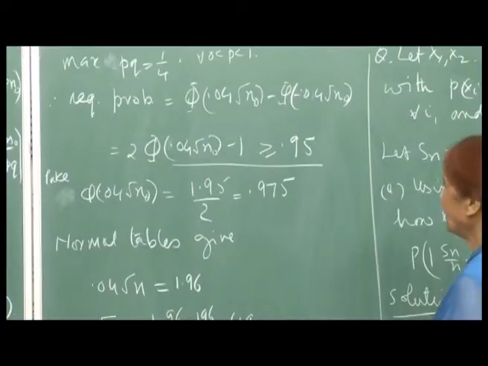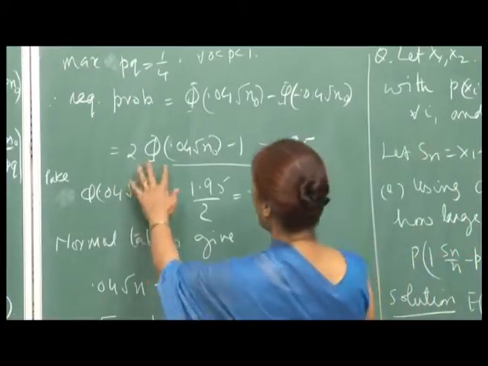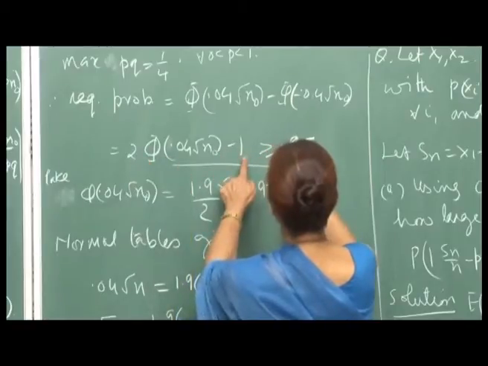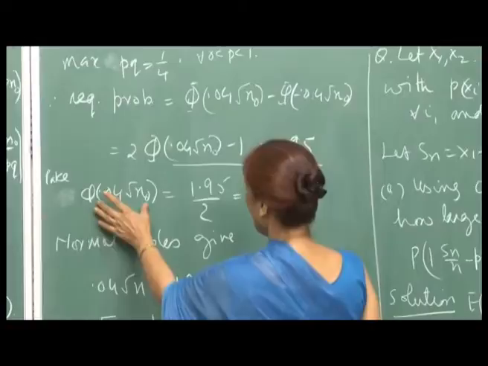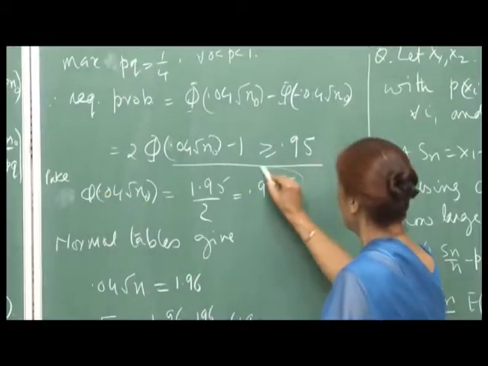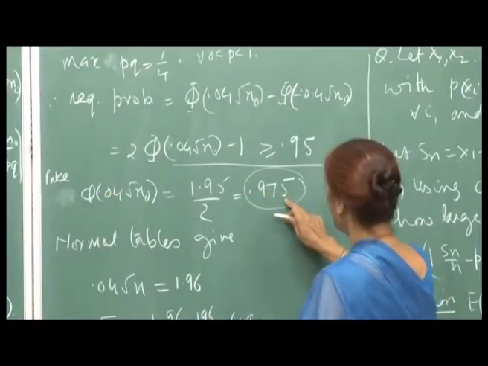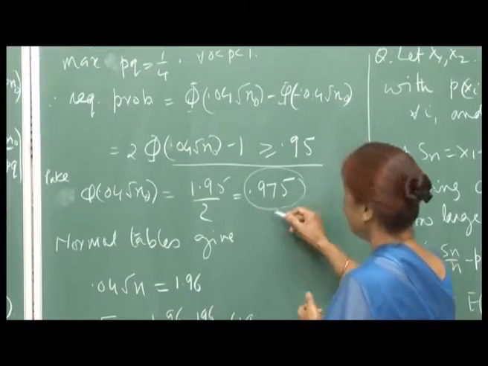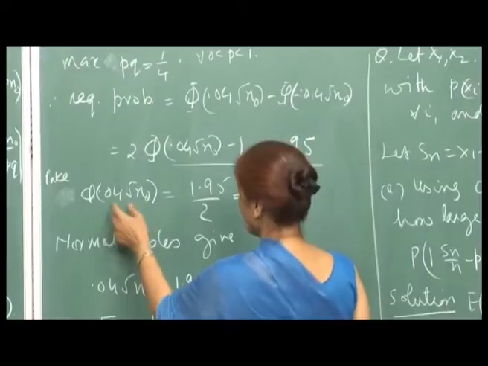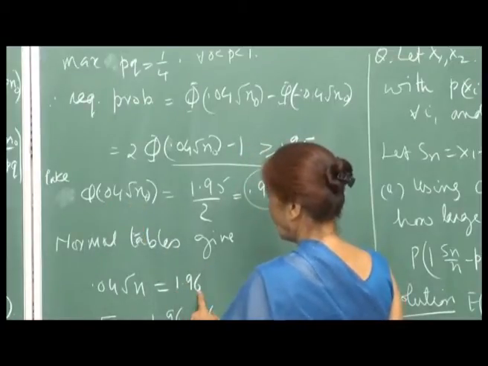Okay. So, the normal tables give me that this probability becomes 1 plus 0.95 divided by 2. So, now the normal tables tell me that corresponding to this value 0.975, that means the area under the normal curve is 0.975, the corresponding value is equal to 1.96.